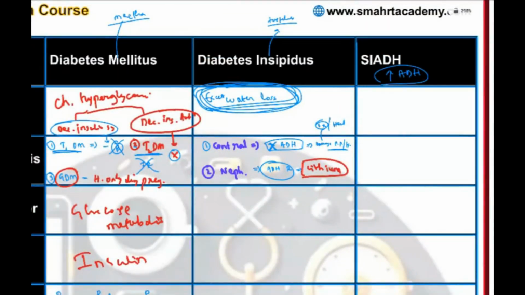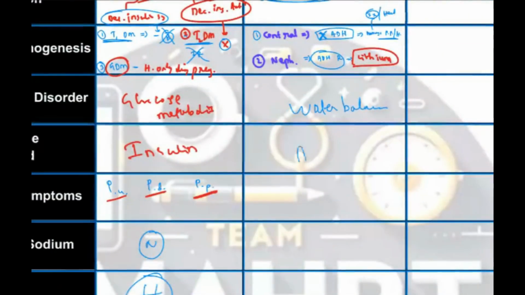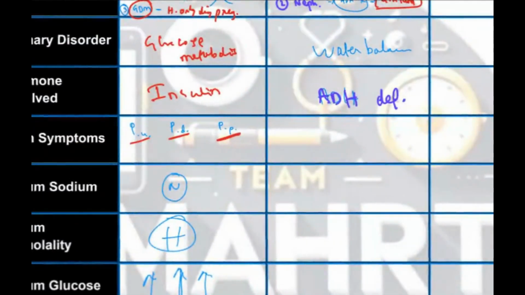See, you have to know what the problem is in diabetes insipidus. Excess water loss. So what is the disorder here? The problem is in the body's water, water balance, you will write. Okay, water balance. Which hormone is involved here? ADH hormone is involved. ADH deficiency, basically.